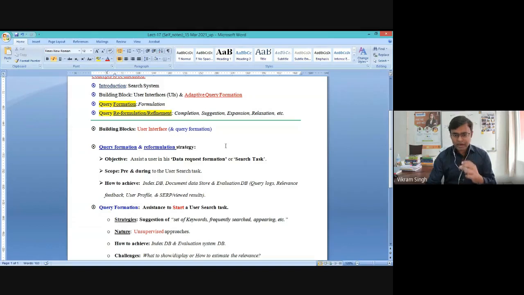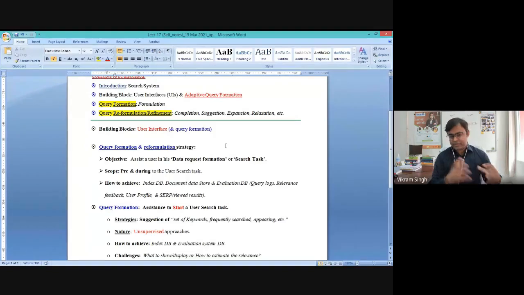Because they significantly affect user engagement. You can directly say that the usability of a search system or interface is directly related to these two features, formulation and reformulation, right?